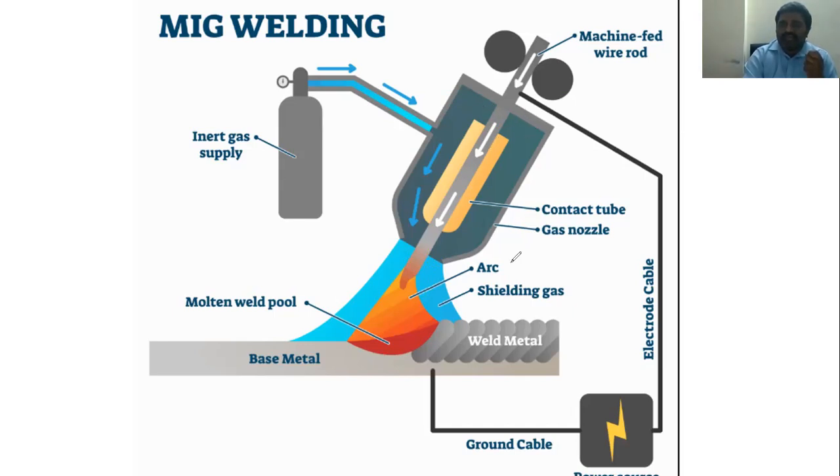There is also inert gas: argon, helium and carbon dioxide. Argon is used for non-ferrous materials, helium for copper, and carbon dioxide for ferrous materials. The gas is used to protect from the atmospheric air while the process is going on. So this process can be carried out, and it is faster compared to TIG welding.